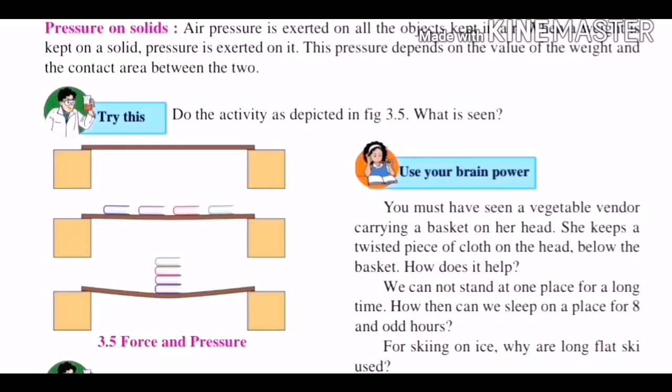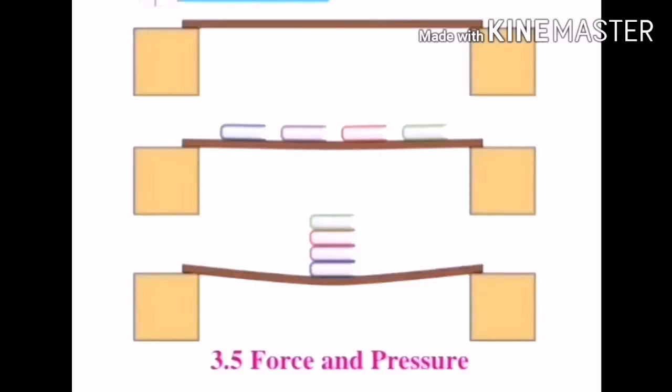Let's begin with pressure on solid. Look at the first line. Air pressure is exerted on all the objects kept in air. In our day-to-day life, we apply pressure on many objects. As you can see in this figure, this is how pressure can be exerted on a solid. Just look carefully.